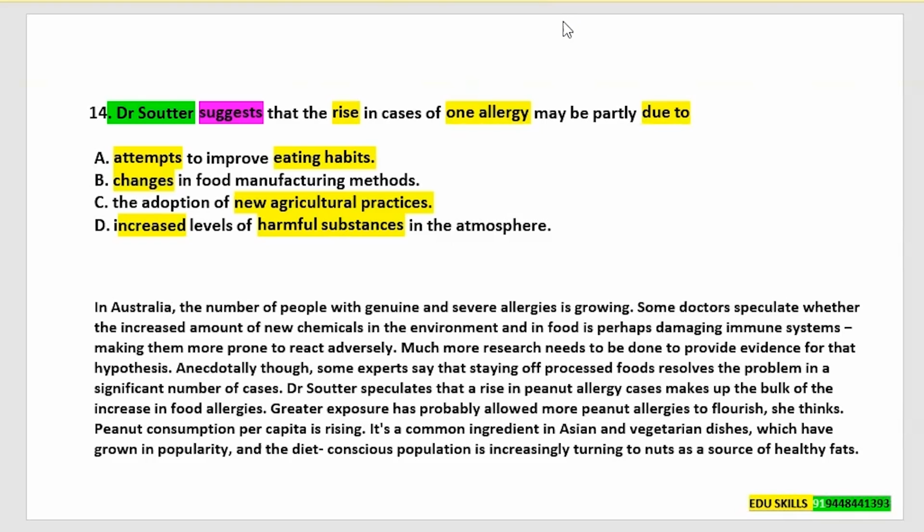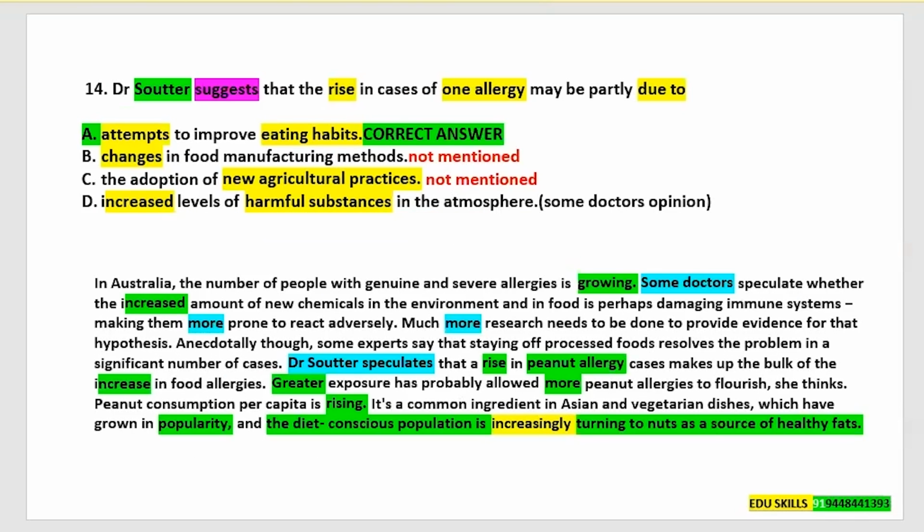Now let's see what's the correct answer. The correct answer is answer option A. Attempts to improve eating habits is the correct answer. In the entire paragraph, it is told about the rise in cases of one allergy.